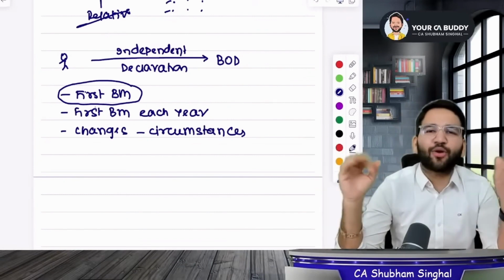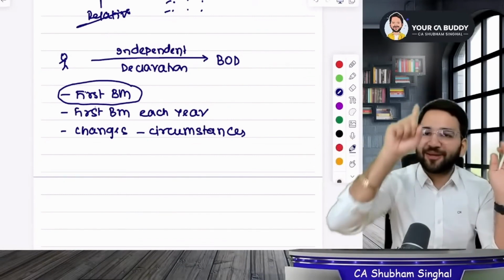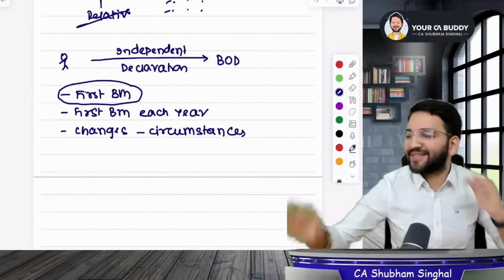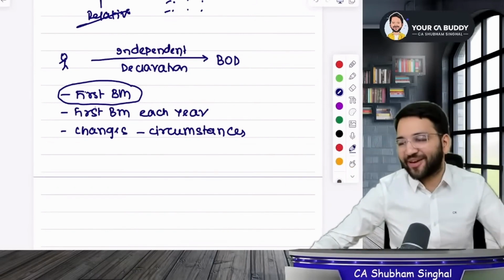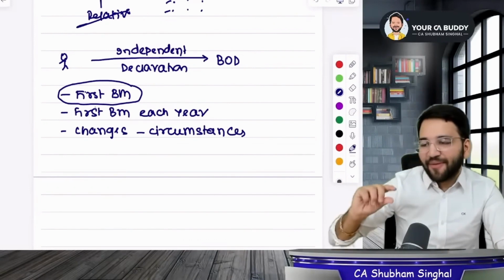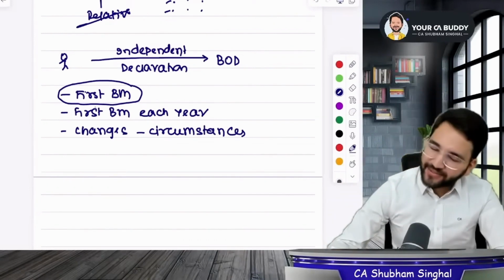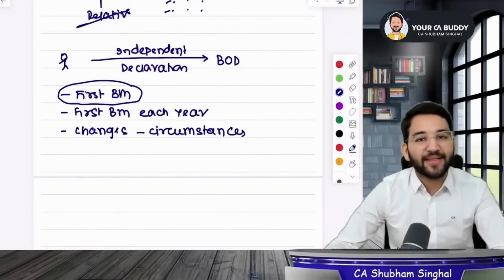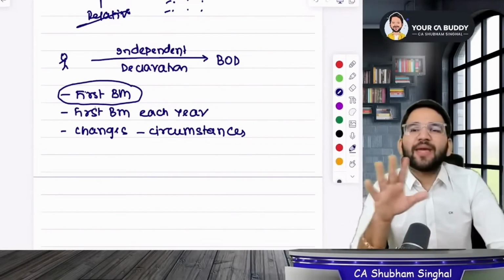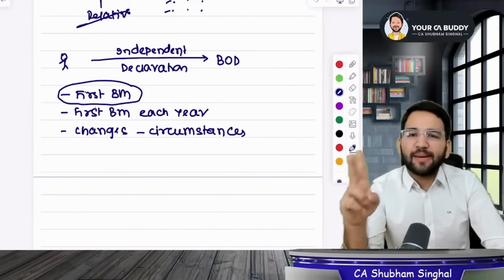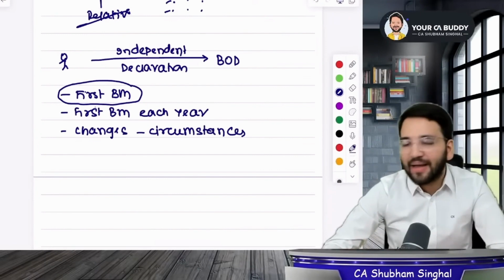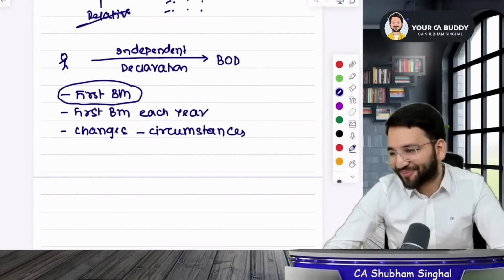So students, they will have to do this. Is that clear? Your first board meeting, every year's first board meeting, and whenever there are any changes, you have to give a declaration, these 3 times. So you are understanding what I am saying? Okay. So can women be both director and independent director? Tell me the answer. I will say the answer is yes, they can be both. Students, keep this in mind that the Companies Act doesn't say that it needs a woman independent director. Did you understand it? The Companies Act never says that only women should be independent directors, but if you do, they have no issue about that.